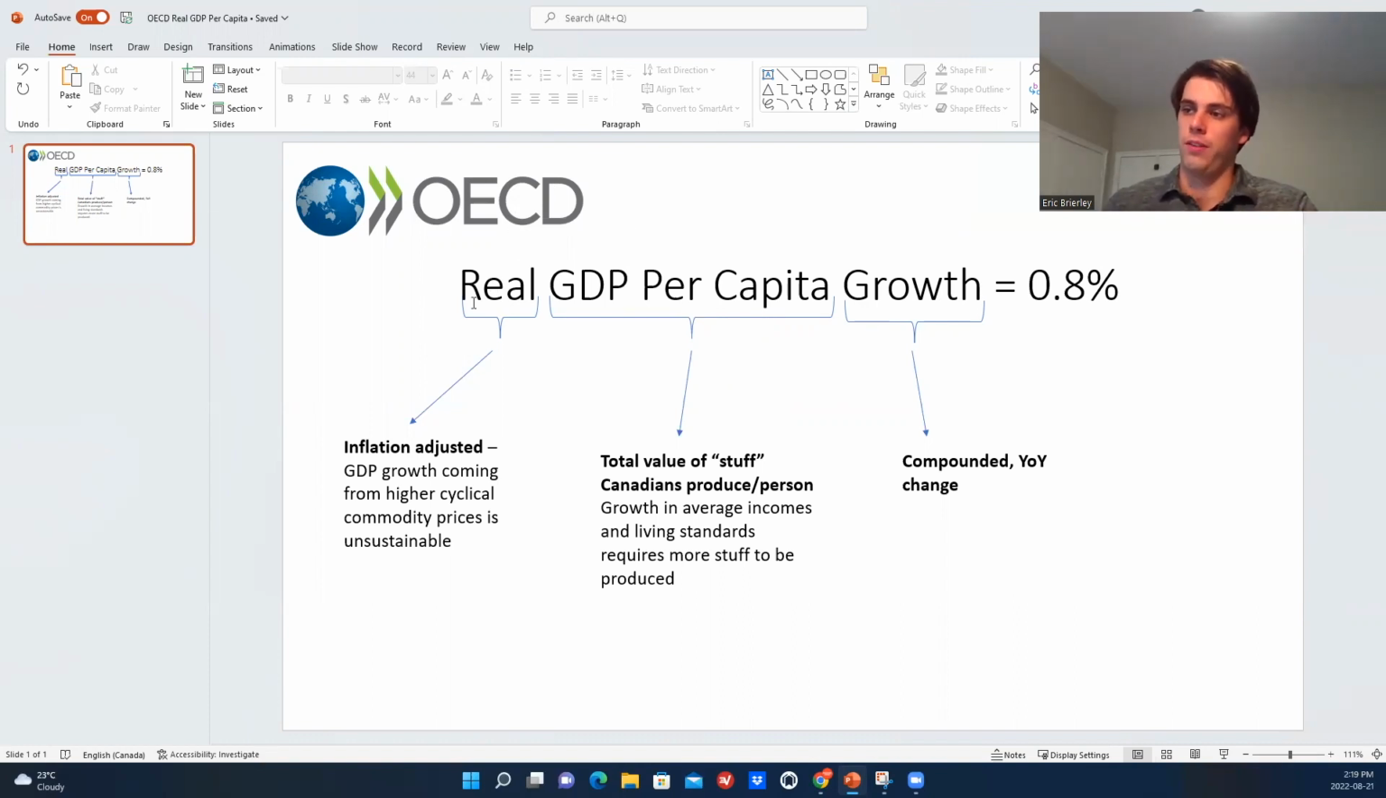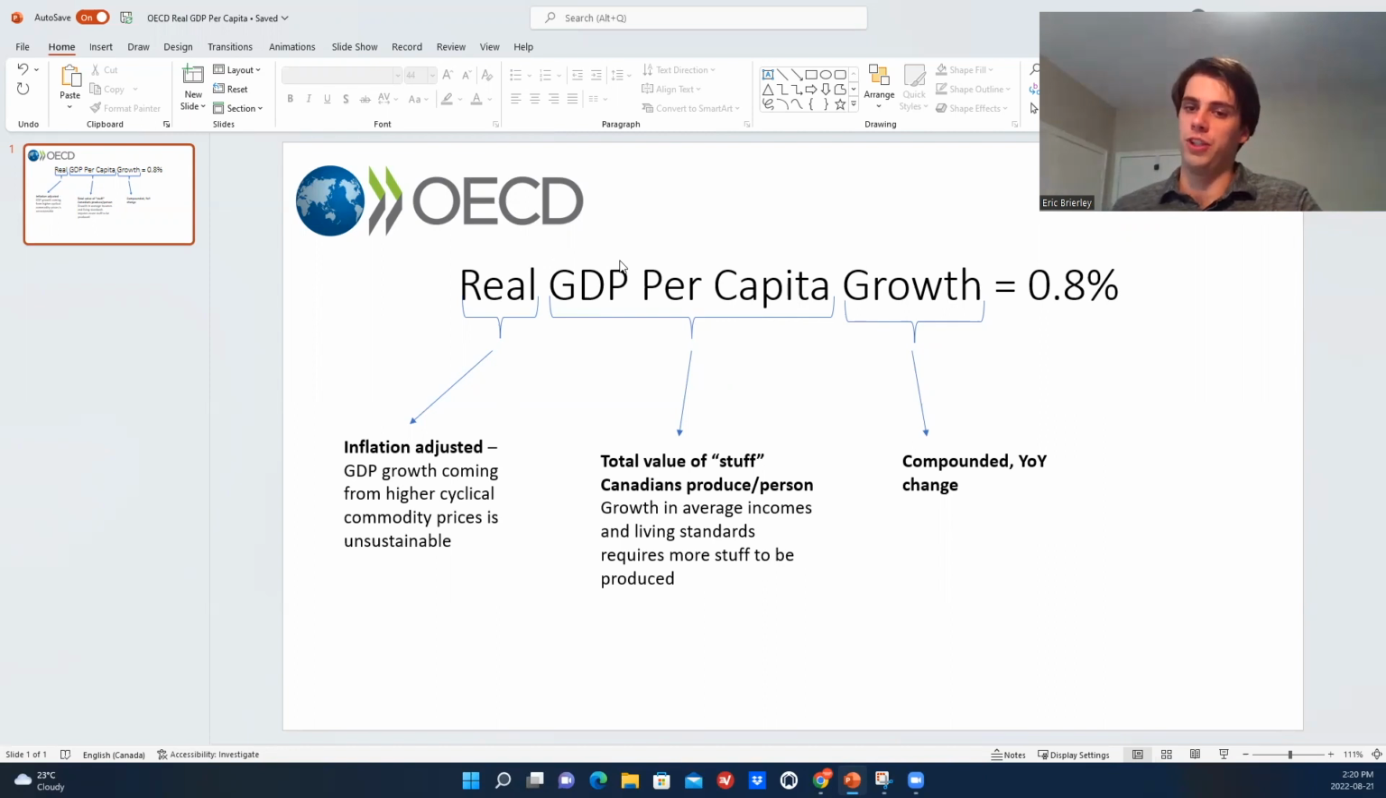But the word real, the first part of that, means inflation adjusted. The reason this is important is because GDP growth coming from just higher cyclical commodity prices is not really considered sustainable. And Canada has historically seen its GDP fluctuate depending on the price of oil because it is such a significant part of our economy. It's our largest export. So things like that aren't really considered to offer real GDP growth, because it's not growth in actual stuff that is produced by Canada, which is more indicative of living standards increasing. If a commodity price just goes up, then that probably is temporary and it's not really going to last that long.